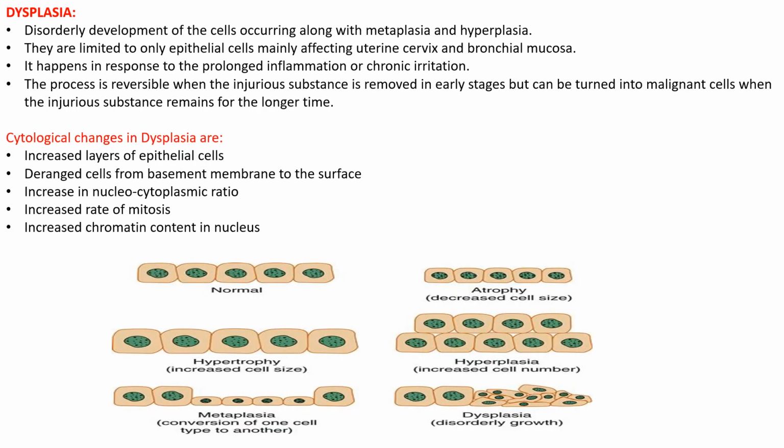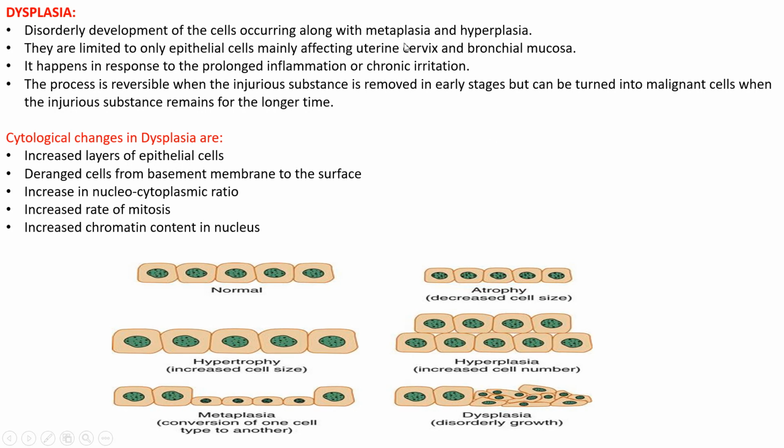Last and the final one is dysplasia. Dysplasia means derangement of the cells. That means disorderly arrangement of the cells occurring with metaplasia and hyperplasia. Hyperplasia means there is an increase in the cells. You can see it here, an increase in the number of cells, and the cells are not properly arranged. They are arranged in an unknown way.